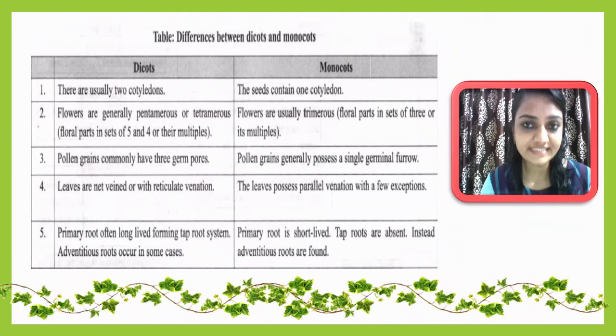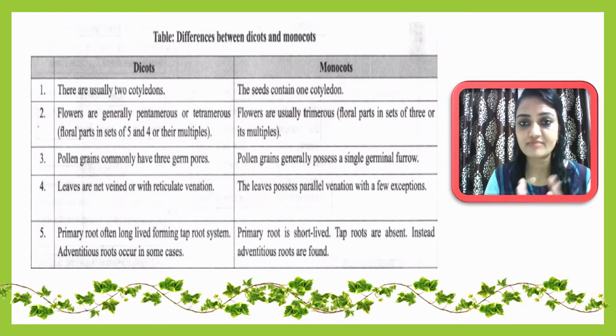At the end of this chapter, let me compare dicots and monocots, that is dicotyledons and monocotyledons. Let me discuss the differences between dicots and monocots. First of all, the first difference is that dicots usually have two cotyledons, and monocots have only one cotyledon. That is a major difference. Second, flowers are generally pentamerous or tetramerous. As you know very well, dicots will have pentamerous or tetramerous flowers, with members in multiples of 5 or 4.